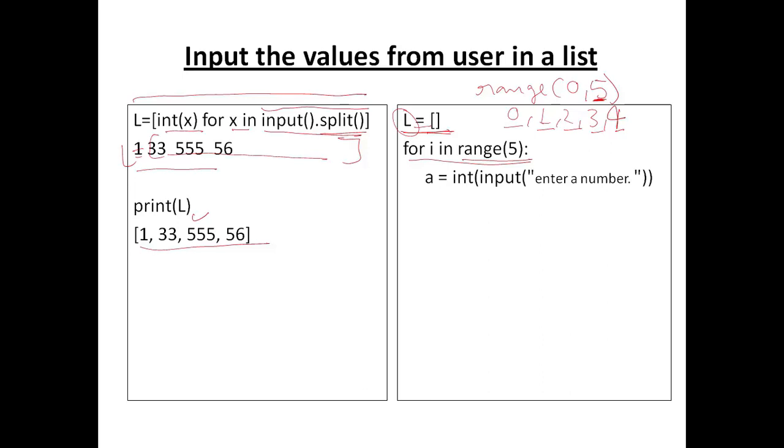Inside this for loop, I have used an input function which will accept a value from the user, and then it will typecast this value into integer and assign it to variable a, and then I am appending this value a, which is typecast, into this list L. So if I type 10, then 20, then 30, then 40 and 50, one by one these values will be appended into this list.